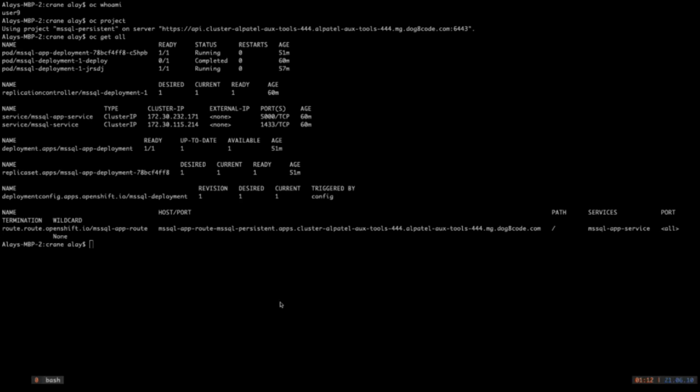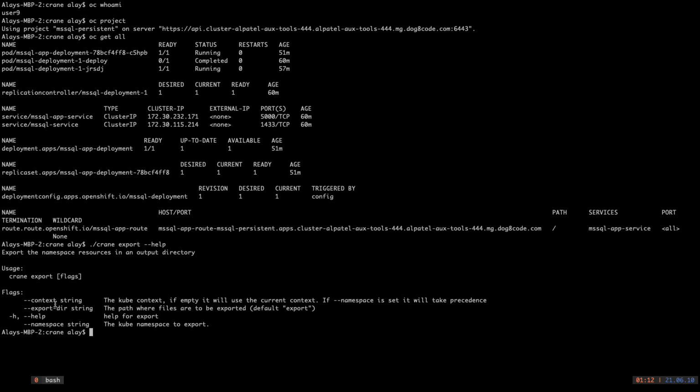At a very high level, the export subcommand dumps all the resources that the user has certain access to on a local directory. As you can see, I am logged into the OpenShift cluster with a non-admin user, and I have access to the MS SQL persistent namespace where I have deployed the MS SQL application that has created a bunch of resources in the namespace. The export subcommand takes the namespace or kube context as an input, along with the directory where YAMLs are to be exported.